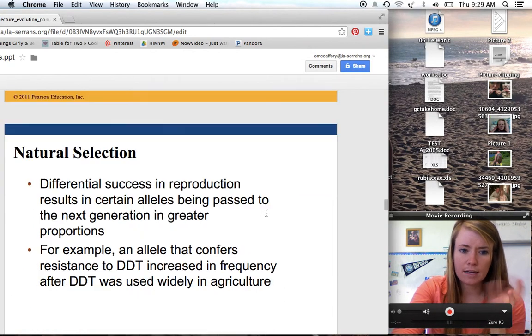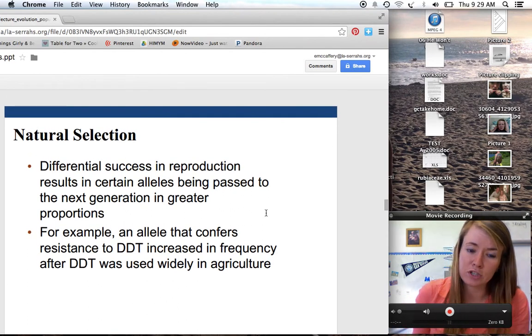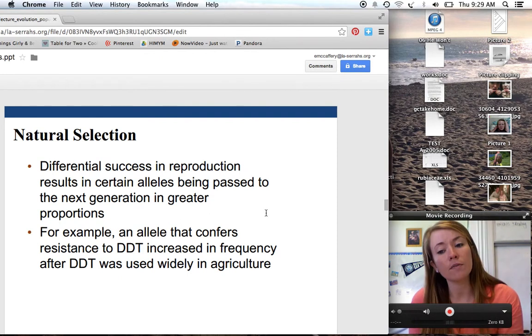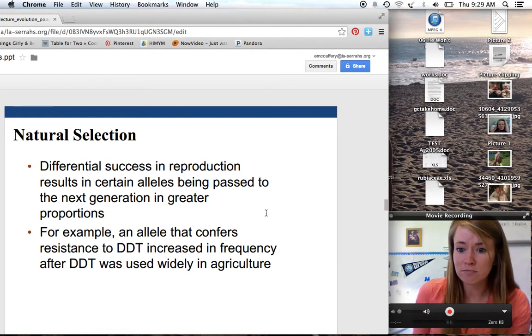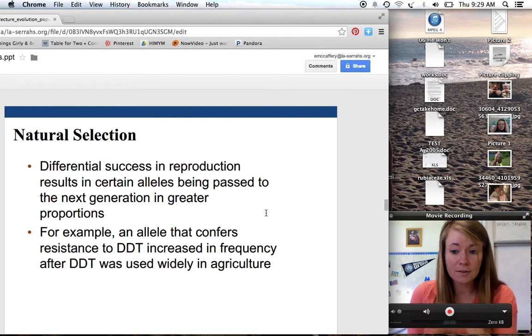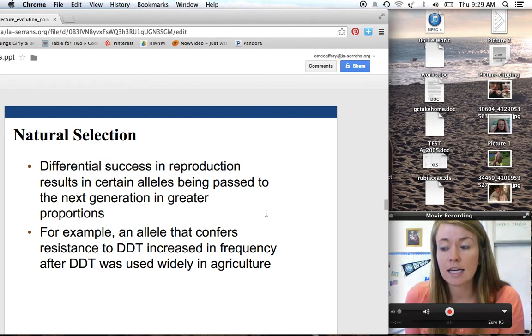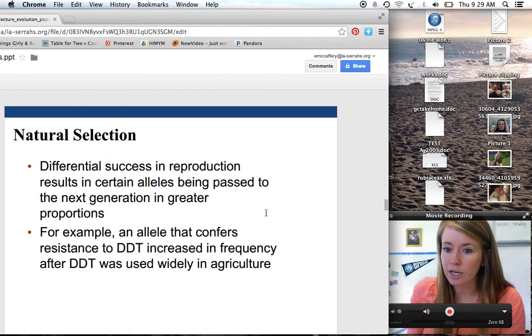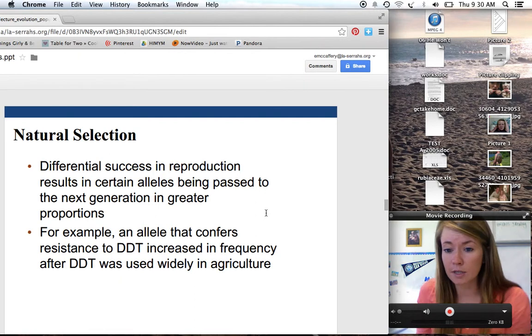So natural selection is differential success in reproduction results in certain alleles being passed to the next generation in greater proportions. So let's talk about our flowers from last section. If the red flowers are more fit because they last for longer and can make more seeds, then those guys are going to survive, and the red allele is going to be passed on to the next generation, and the white allele is not. Those guys are all going to die before they can pass on their genes, so there's going to be fewer and fewer white alleles in the next generation. So we're changing allelic frequencies through natural selection.